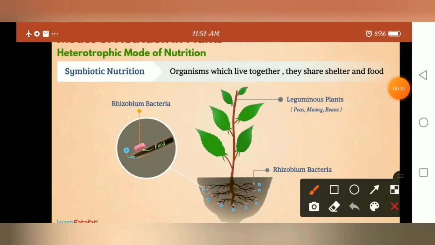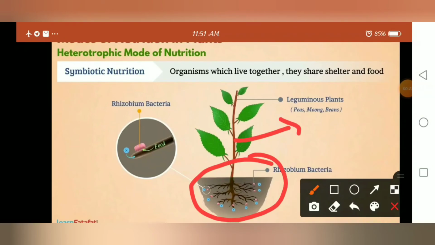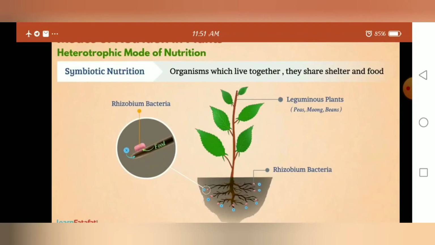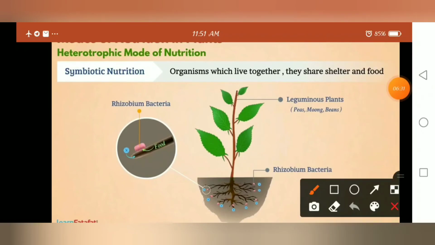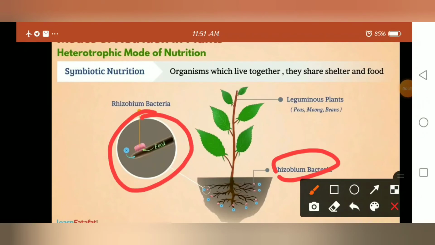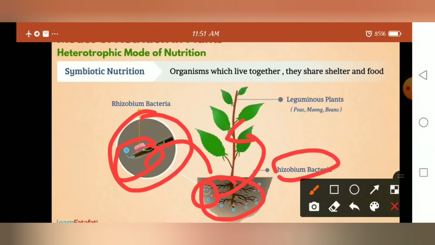See here. So this is a root of leguminous plants. These are leguminous plants. The leguminous plants don't have the capacity to get the atmospheric nitrogen. Okay, that's why a kind of rhizobium bacteria lives in the root nodules of the leguminous plants. By living in the roots, it helps in the conversion of nitrogen into different nitrogen products and they will give them to the plants. Okay, like this they are mutually benefited.